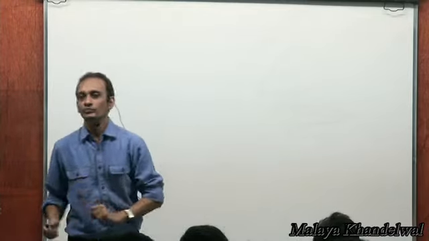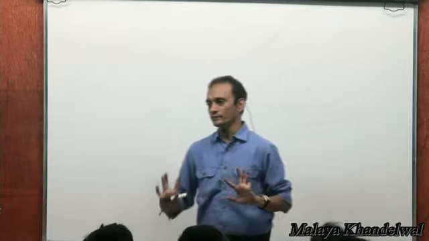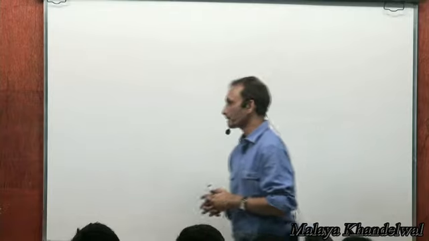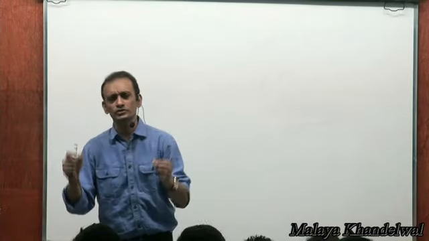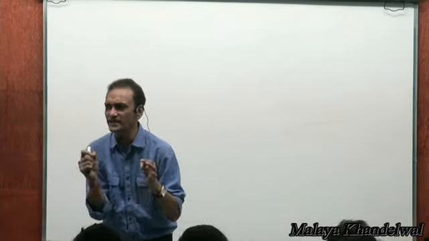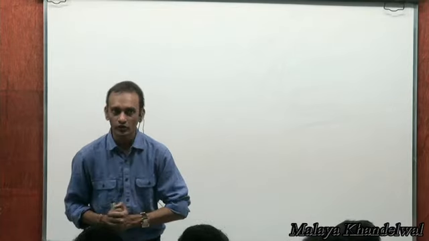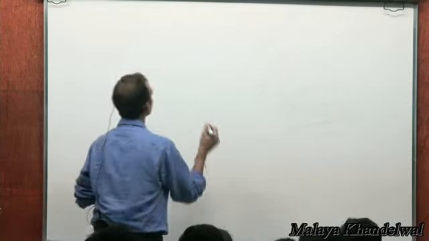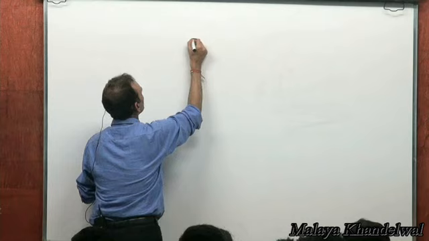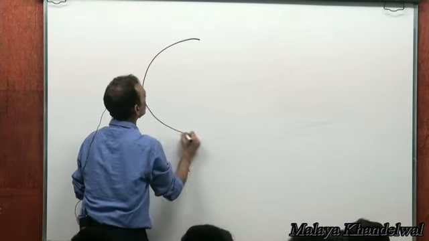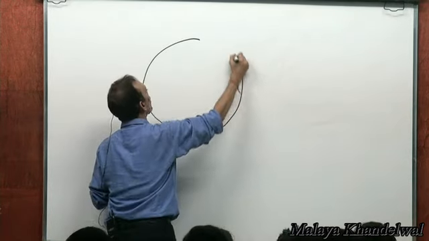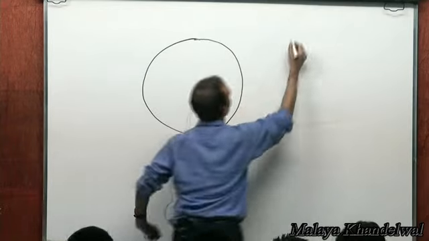So now, think of the following. Forget SHM for a few minutes. Okay? Think of a particle executing uniform circular motion.